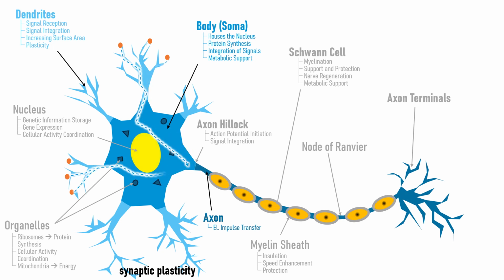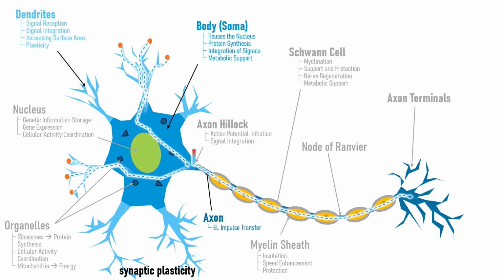Their primary function is to support and insulate nerve fibers by forming the myelin sheath around axons. The myelin sheath insulates axons, preventing electrical signals from dissipating as they travel along the nerve fiber. It also significantly increases the speed of electrical impulse transmission through a process called saltatory conduction, where the impulse jumps from one node of Ranvier to the next.